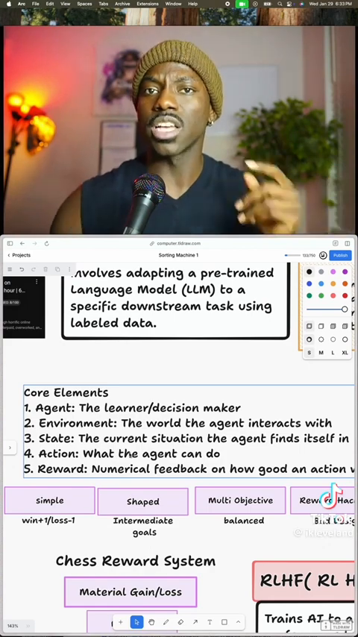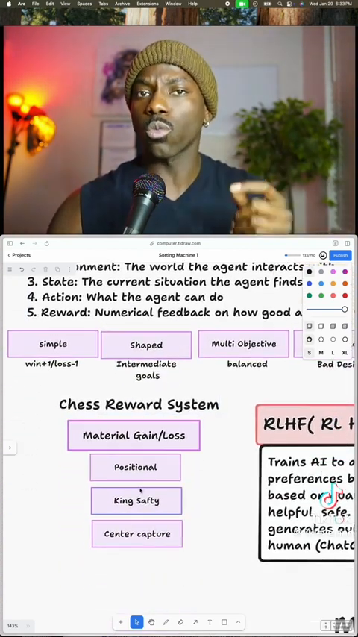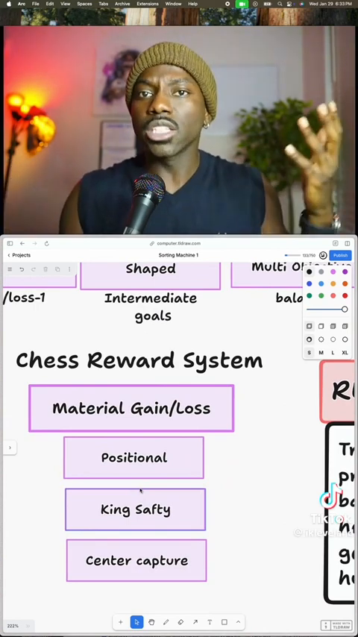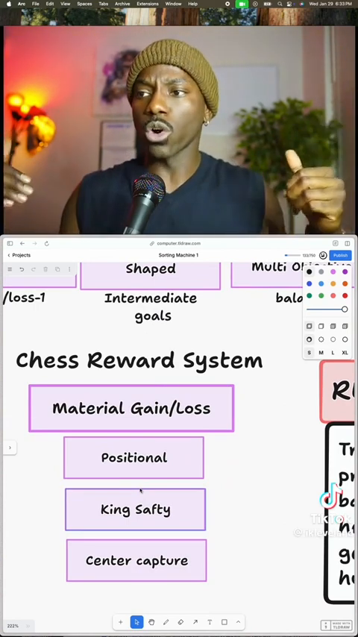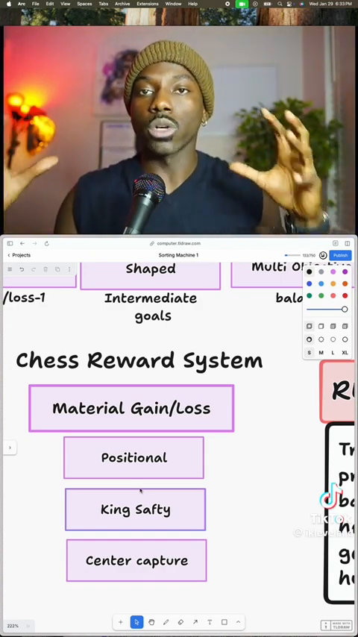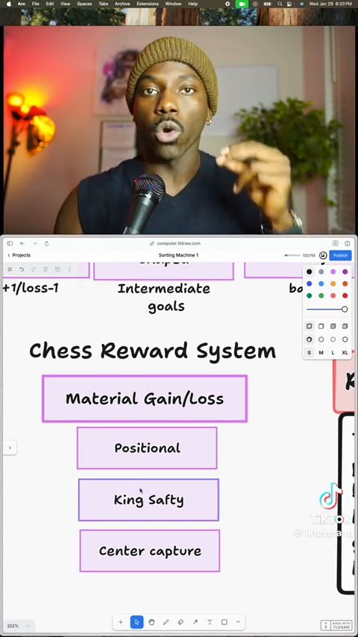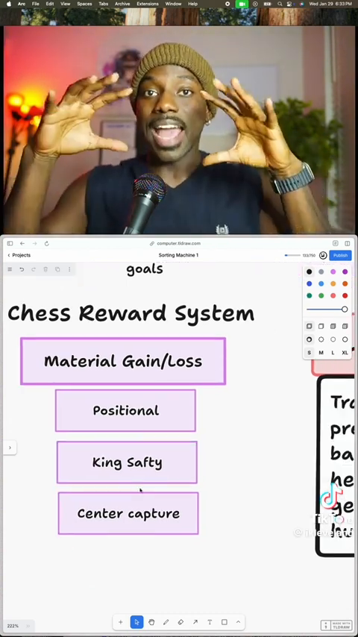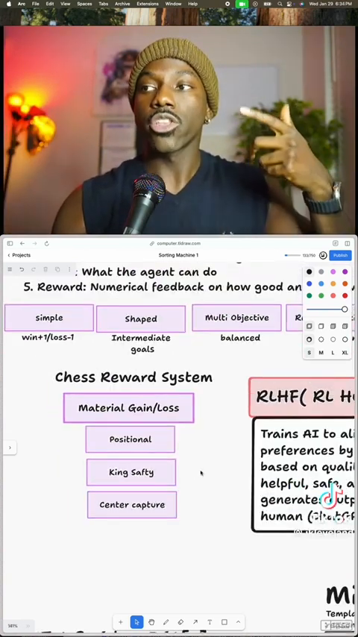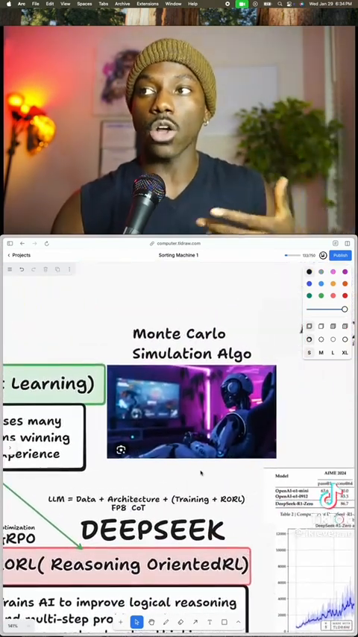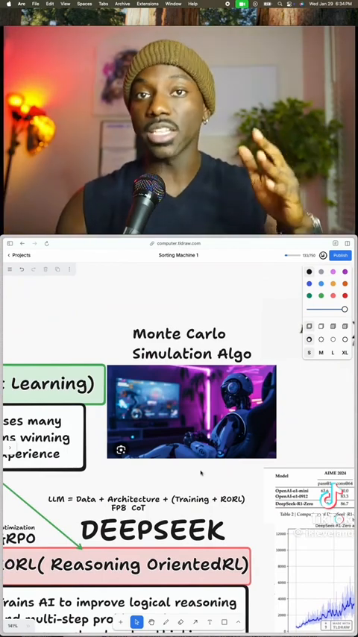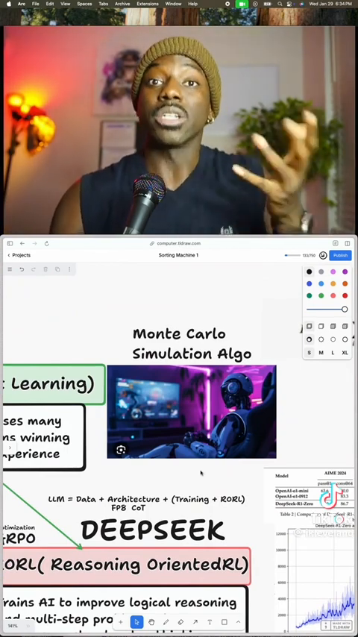leaving your queen exposed? So you have to create what's called shaped rewards, where basically the reward system is going to have different weights. Material gain or loss is going to be scored higher. You have positional rewards, king safety, center capture. There's going to be a bunch of different rewards inside of the chess reward system. This is how reinforcement learning works at its best. You design a reward system that encapsulates all the variables of the environment, so that you can run a system, and through running the system millions of times, called a Monte Carlo simulation, you then eventually get a well-trained model. And I mean millions upon millions of times, oftentimes billions of times, right?